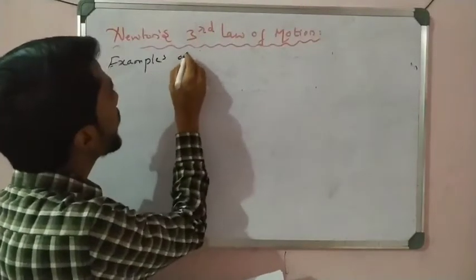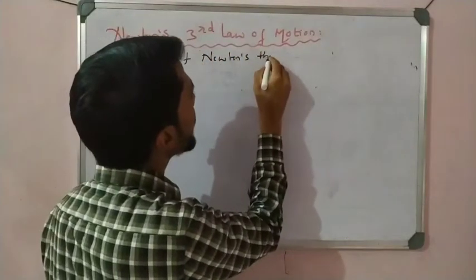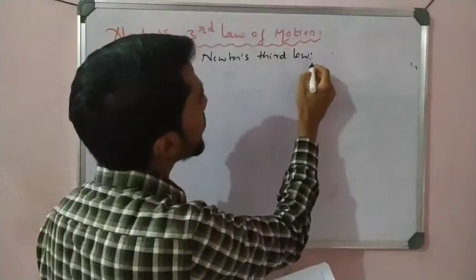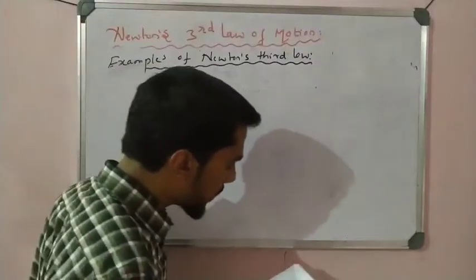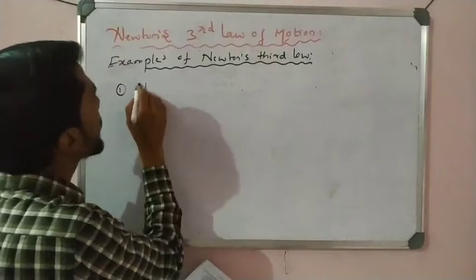Examples of Newton's third law. So take one example which we observe in daily life, that is walking. So to start walking.